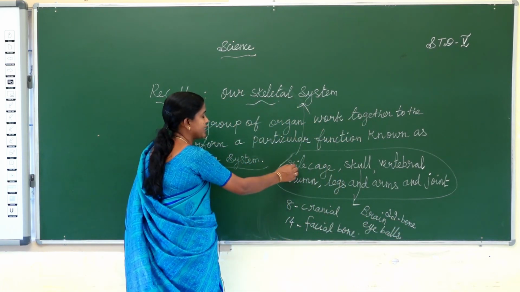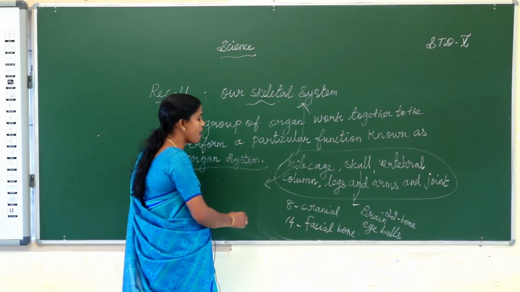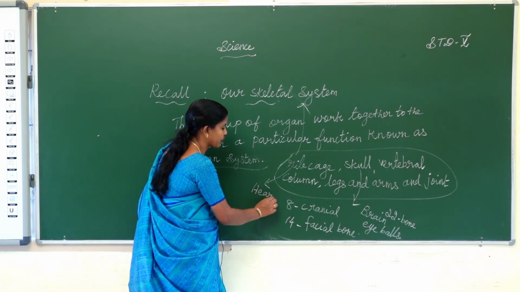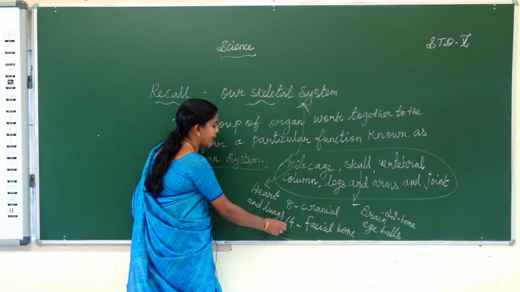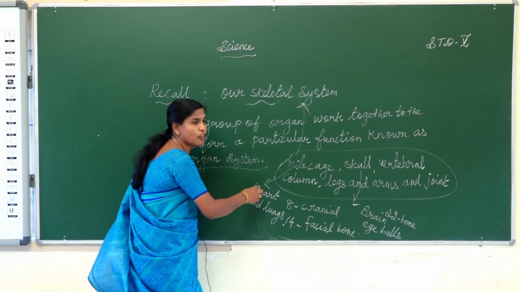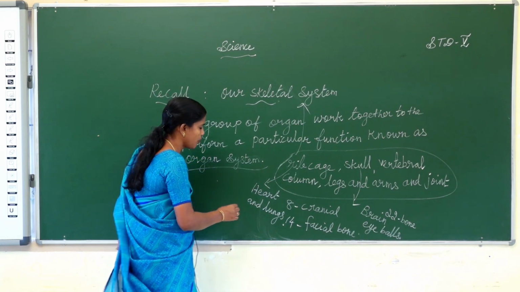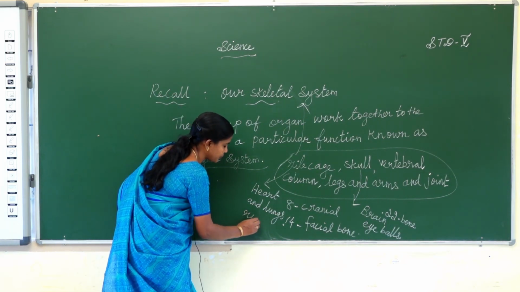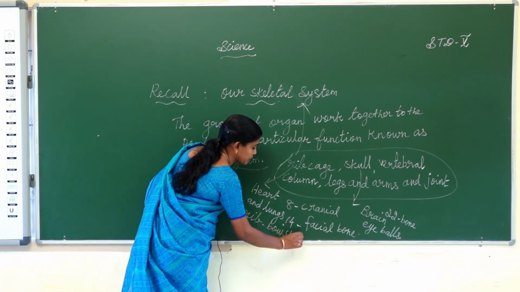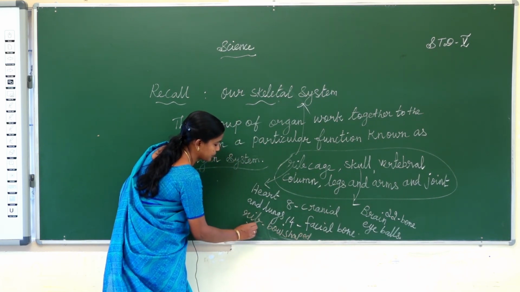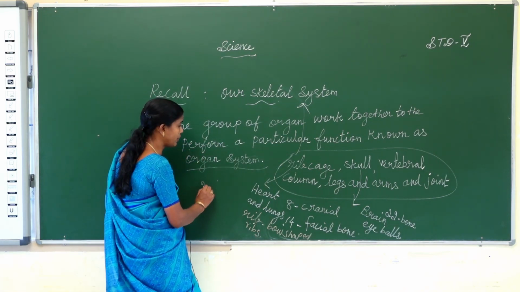Next one, the rib cage. The rib cage protects the heart and lungs. The rib cage has 2 floating ribs and 12 bow-shaped ribs. Two ribs are floating ribs.